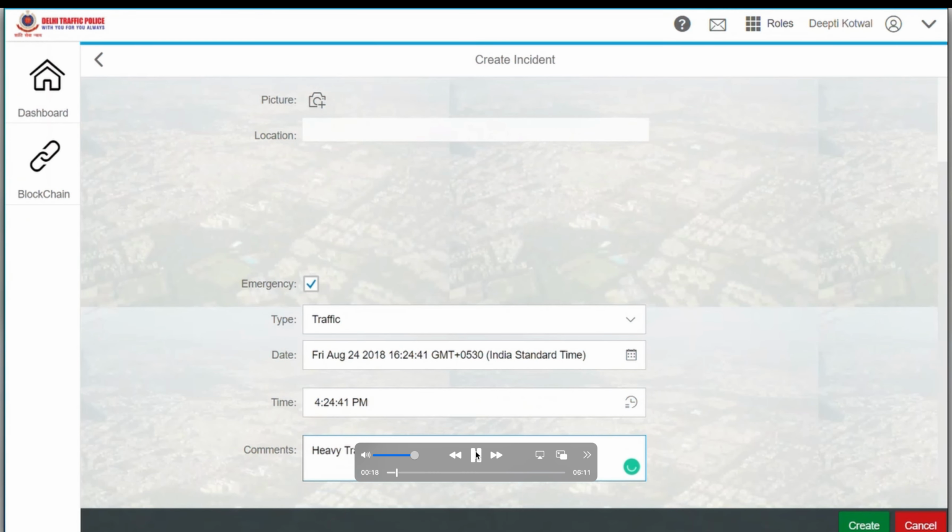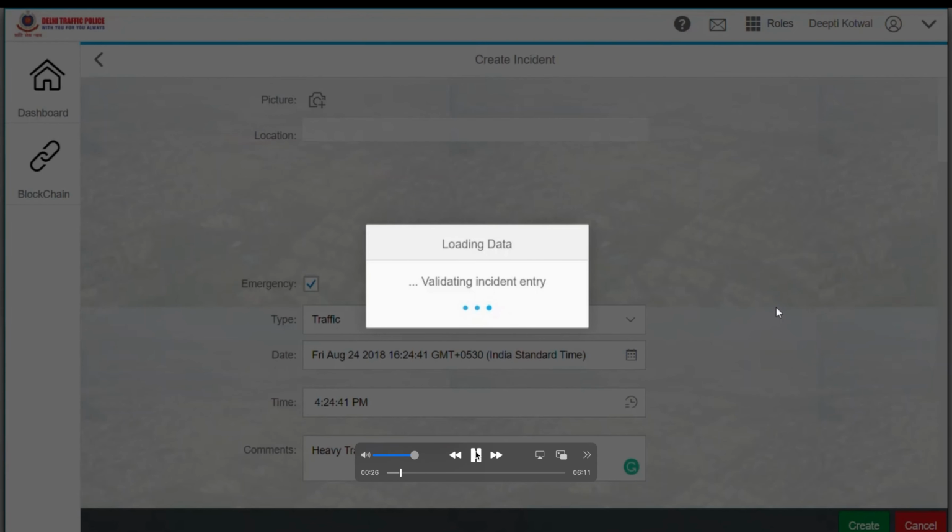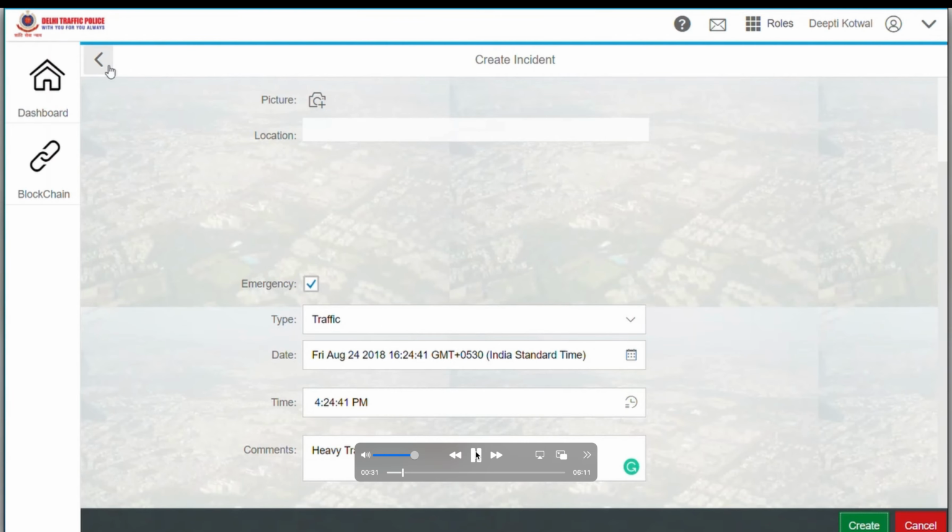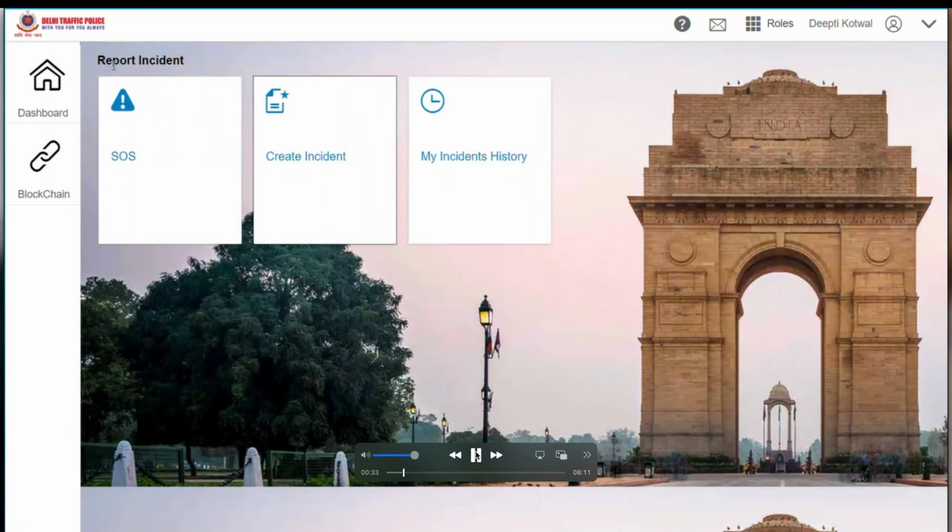So we can add a particular comment on an incident, and that particular incident can then be dealt with by the appropriate police cop who can be directed in a particular manner. So here you can see a particular incident getting stored in the blockchain network.